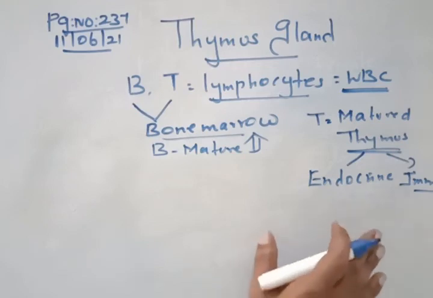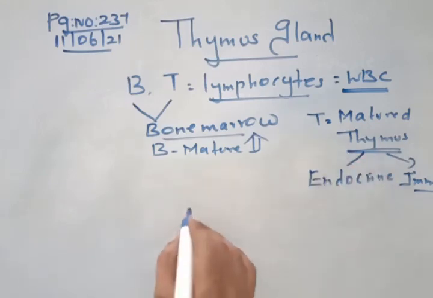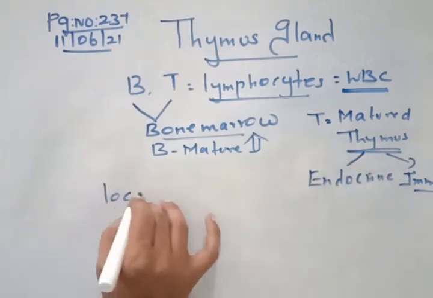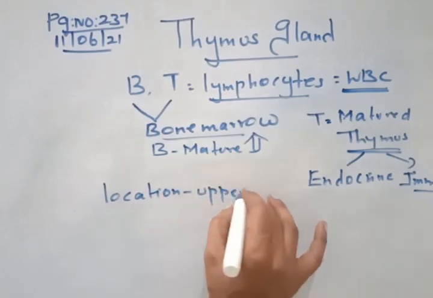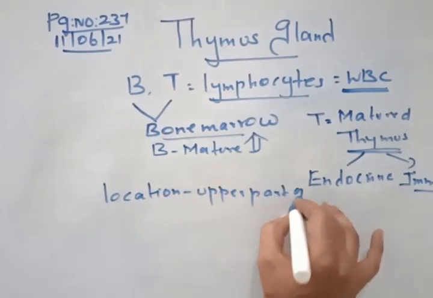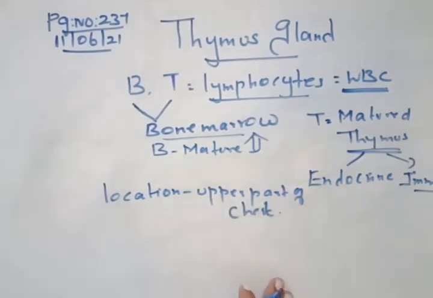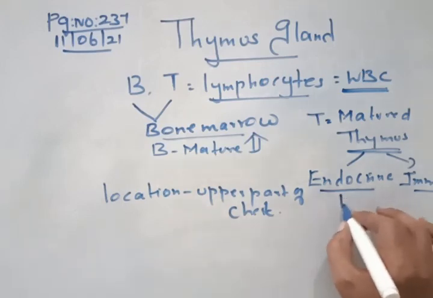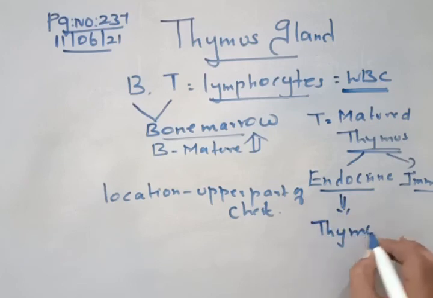Now where is this thymus? It is located in the upper part of the chest. When you talk about thymus, the location is the upper part of the chest area. I told you it is an endocrine gland, so it produces a hormone called thymosin.